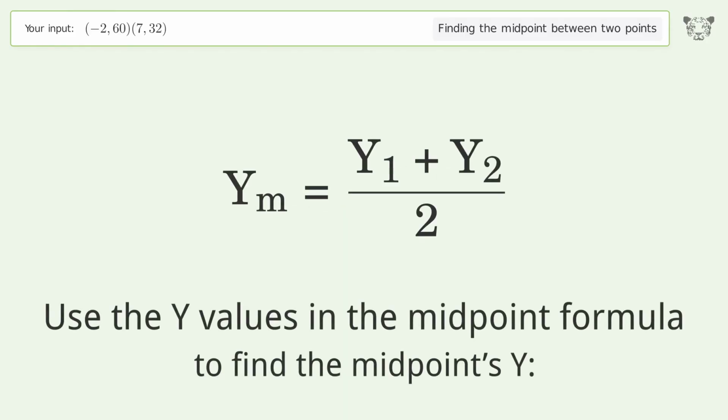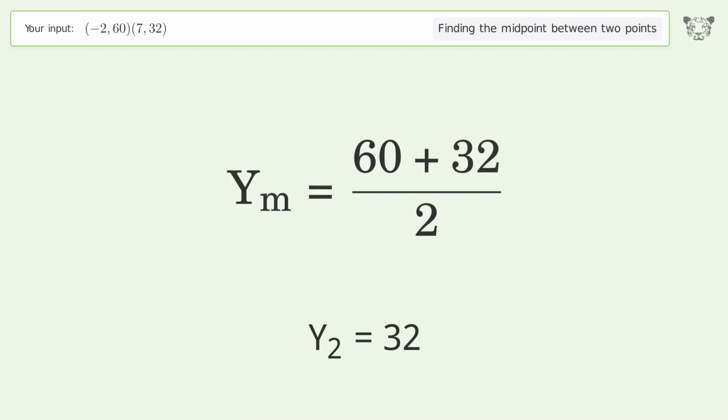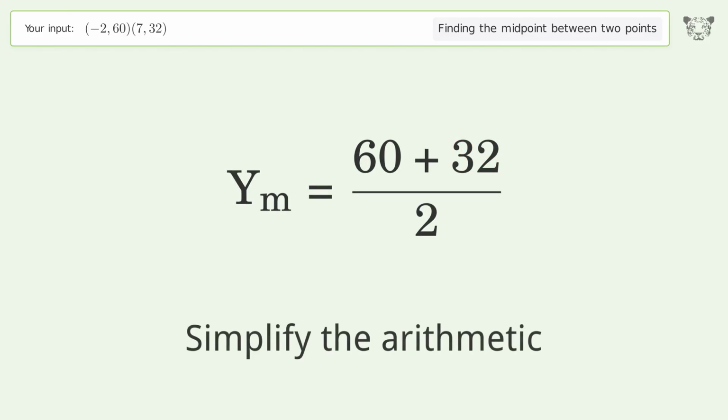Use the y values in the midpoint formula to find the midpoints y. y1 equals 60. y2 equals 32. Simplify the arithmetic.